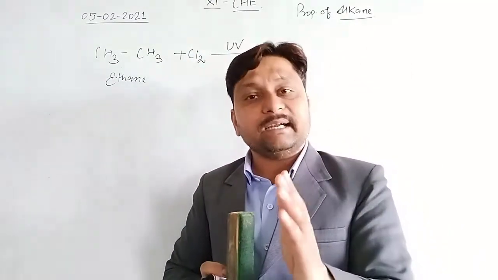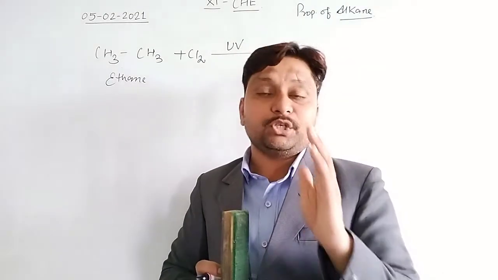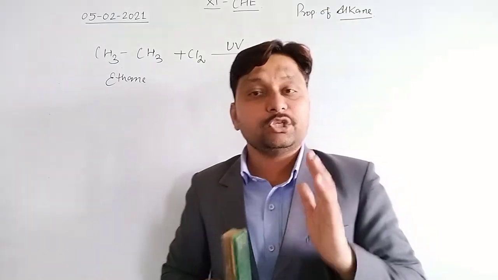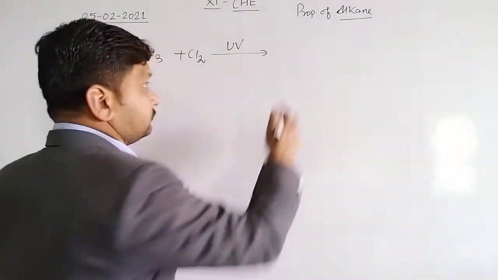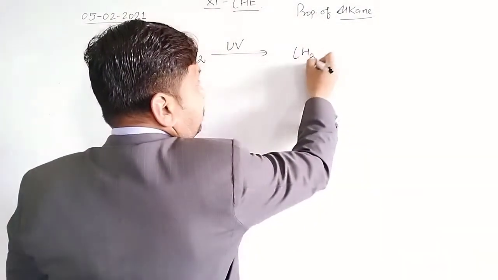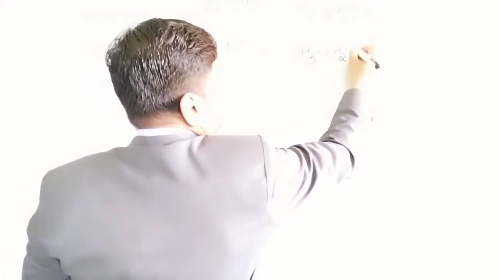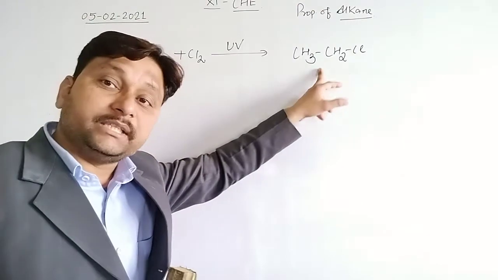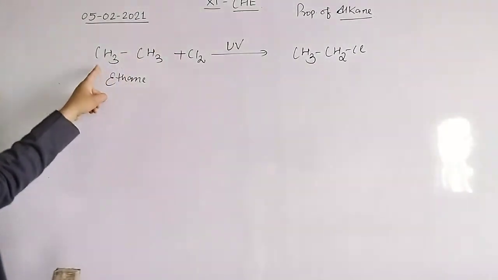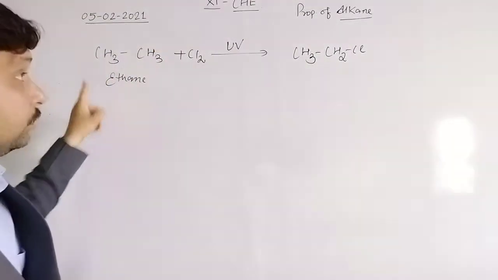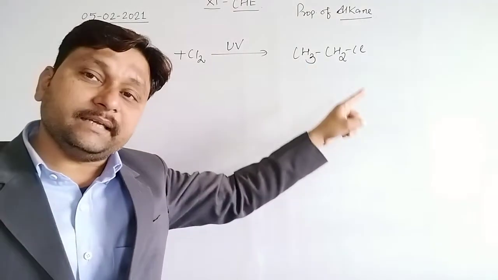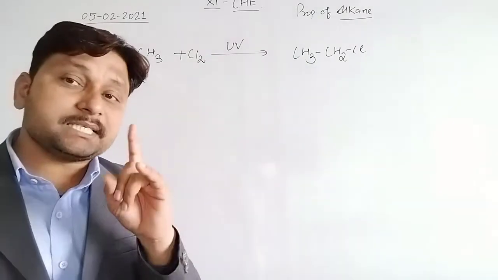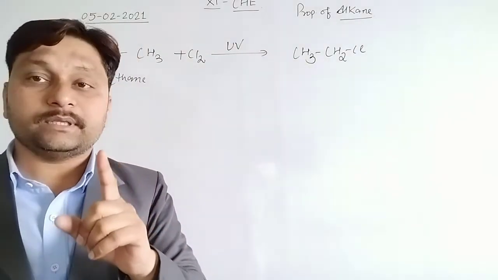So in symmetrical condition, alkane can substitute easily on any side. It means there is a single product, CH3-CH2-Cl, that is 1-chloroethane. Suppose if we eliminate this hydrogen, the answer is the same, 1-chloroethane. Means when ethane reacts with chlorine, there will be a single answer, that is known as 1-chloroethane.